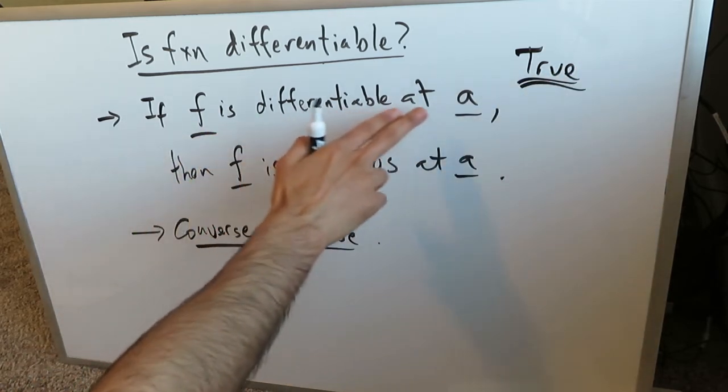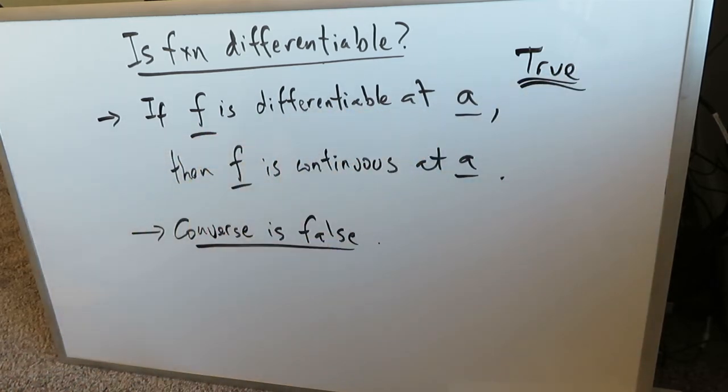Remember, if a function is differentiable at A, then f is continuous at A, which means at that point you could determine a derivative, and at that point the right side and the left side limits of that function will be the same at that point A. But look over here, the opposite of this statement is false. The opposite of this statement is false because in some instances if you reverse the statement it's true, but in many instances it is not true.